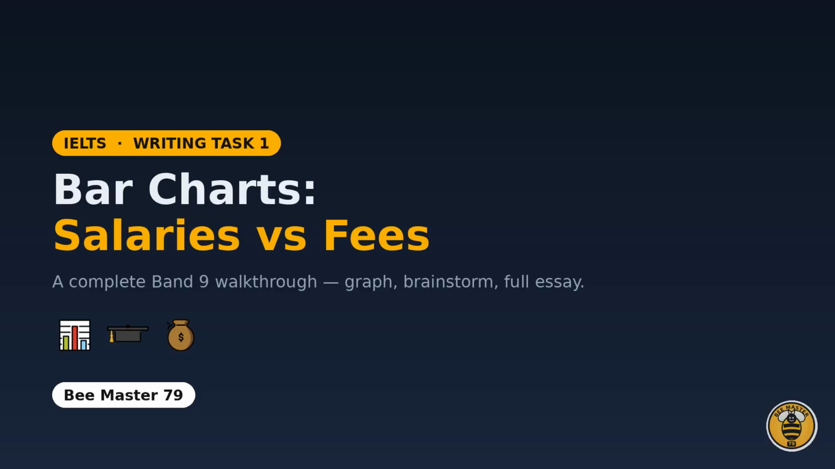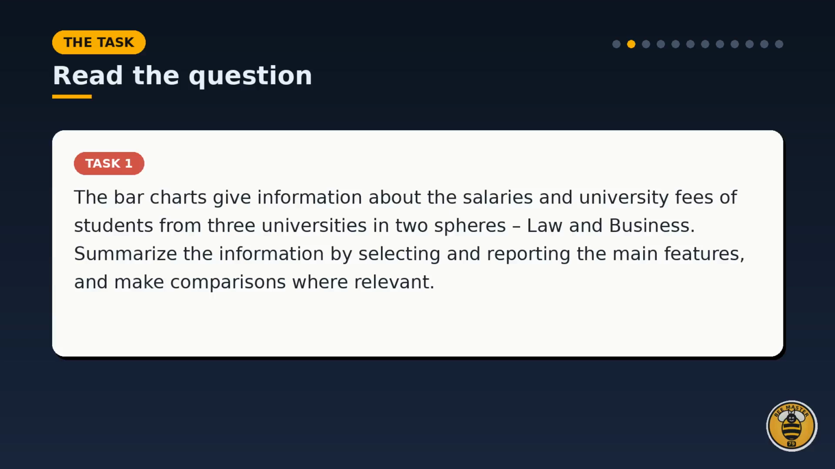In this lesson we tackle an IELTS Writing Task 1 describing 2 bar charts, and we build a full Band 9 model answer step by step. Here is the task. The bar charts give information about the salaries and university fees of students from 3 universities in 2 spheres, law and business. We must summarize the information by selecting and reporting the main features and make comparisons where relevant.